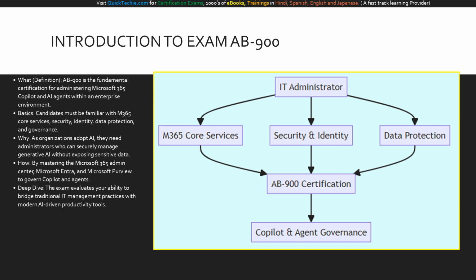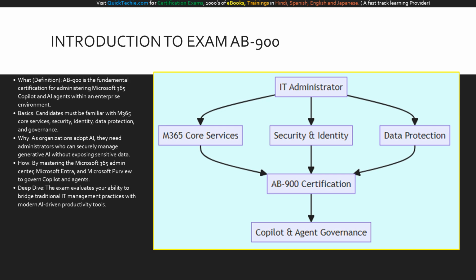As artificial intelligence rapidly transforms the modern digital workplace, organizations are deploying Microsoft 365 Copilot to enhance productivity. But here is the critical challenge: AI is only as secure and effective as the administrative foundation beneath it. The AB 900 exam targets IT professionals who are tasked with this exact challenge. To succeed, you need more than just a surface-level understanding of Copilot.